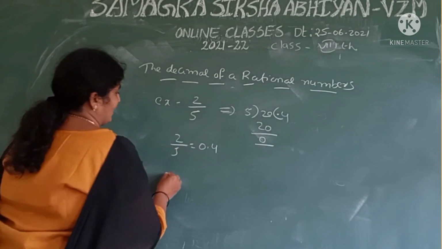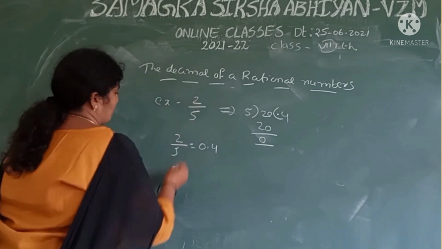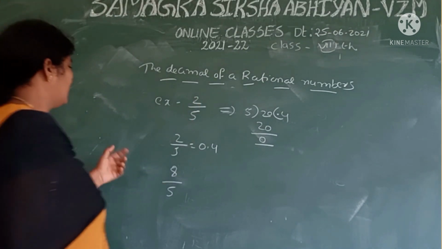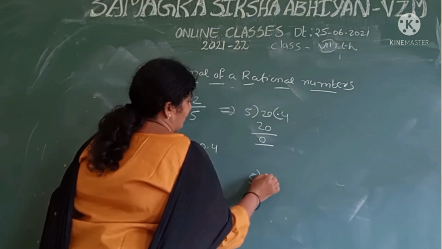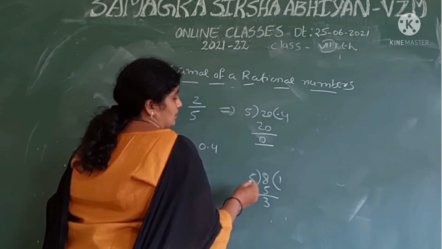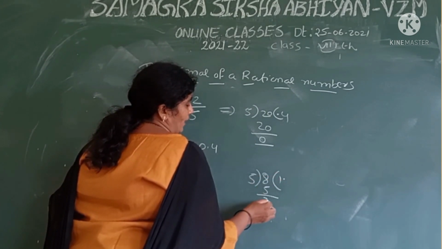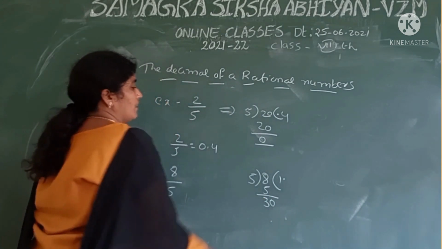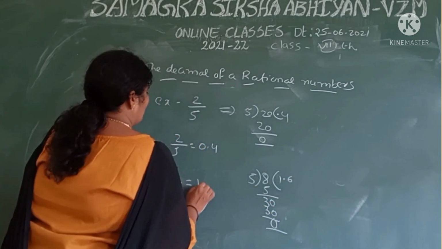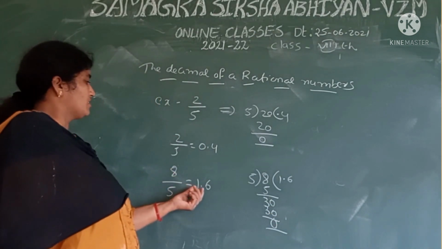Next, we can take 8 by 5. This is an improper fraction. That means 5 divides 8. 5 1s are 5. The remainder is 3. 5 does not divide 3, so we put a point and take 0 here. 5 6s are 30. The remainder is 0. Therefore, the decimal representation of 8 by 5 is 1.6.